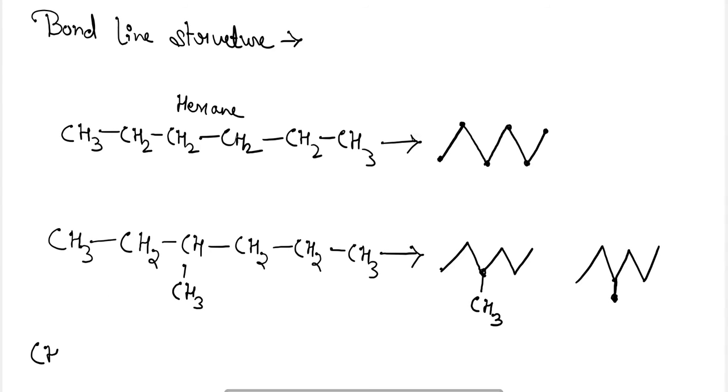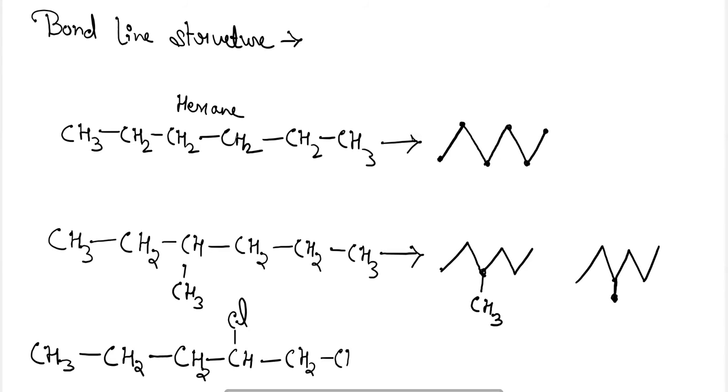If I am joining some other elements here, CH, Cl, CH2, CH3. This is for your hexane, and on the third carbon a chlorine is attached. So this will be the structure for chlorohexane. Chloro is in the third position, so it will be 3-chlorohexane.